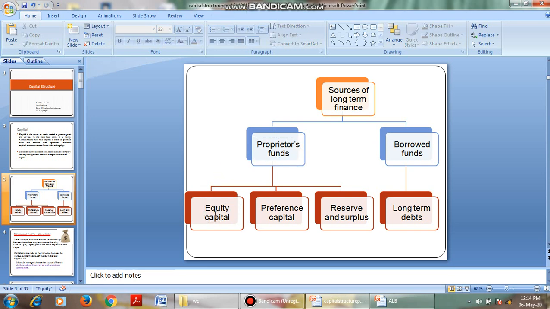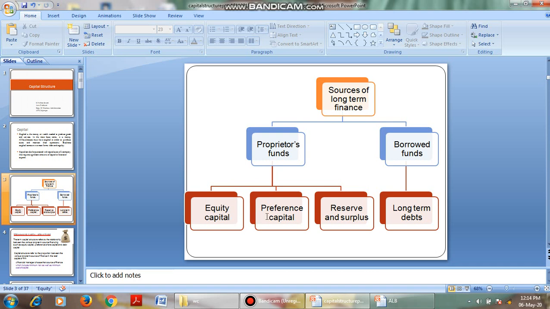The equity shareholders are the real owners of the business. They will enjoy all the profits of the business, and they will also bear the losses of the business. They have the voting power in the business. The money which we generate from the equity shareholders, we call equity capital. Okay, and it is a long-term source of money.